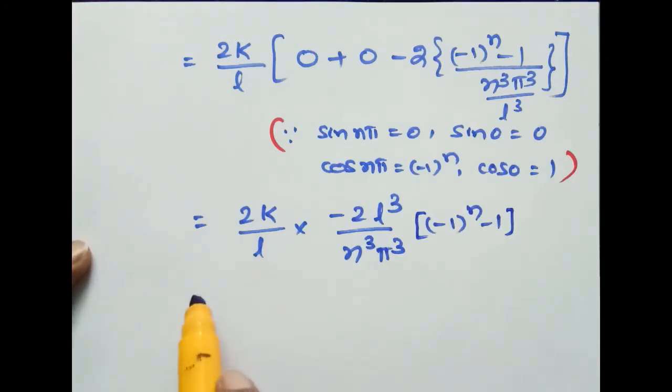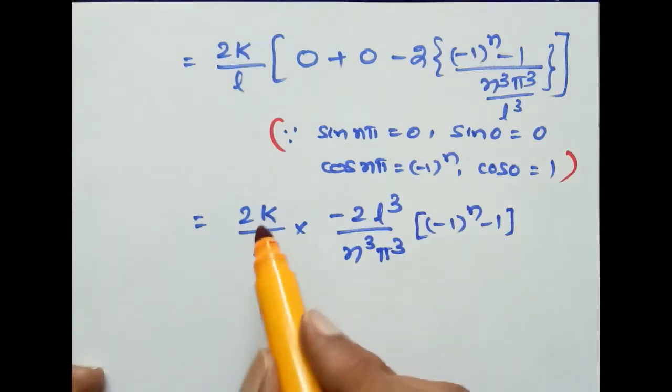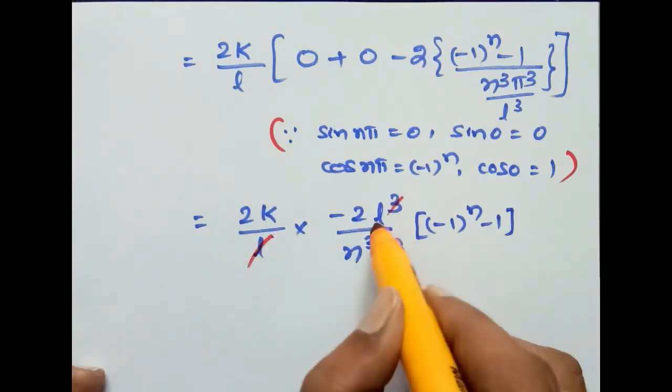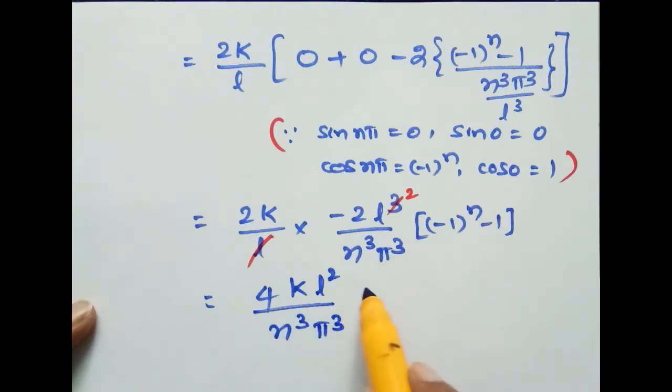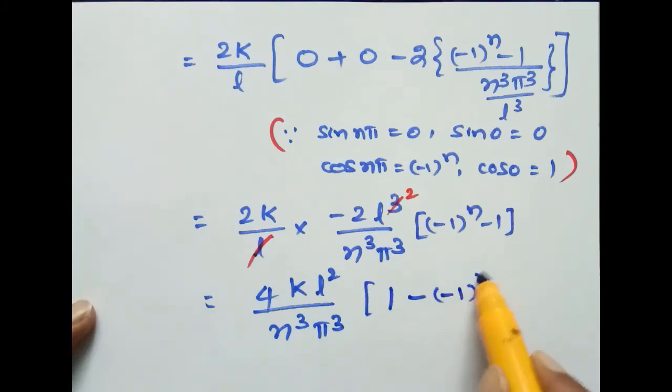L gets cancelled, L square is the remaining here. Therefore, this can be written as 2 into 2, 4 times k L square by n cube pi cube into multiplying by minus, we get plus 1 minus (minus 1) whole to the power of n.